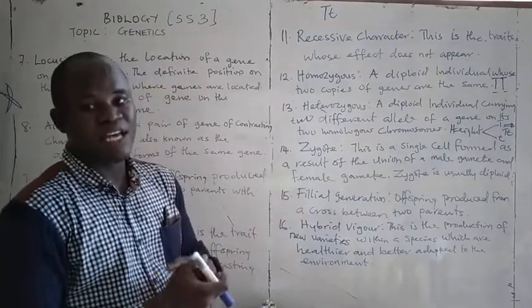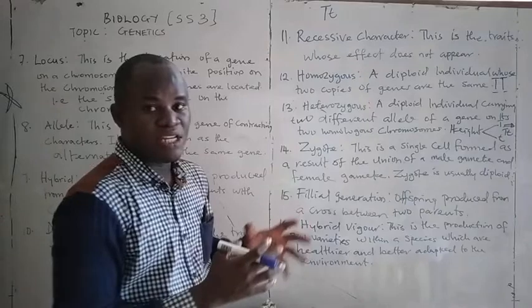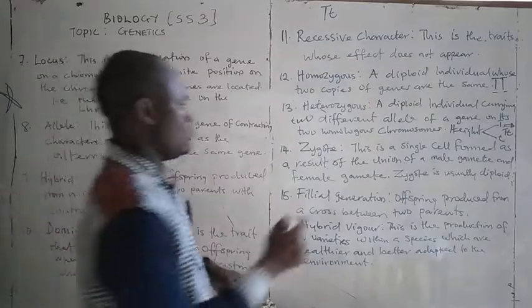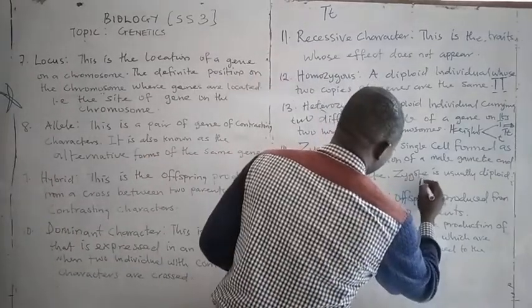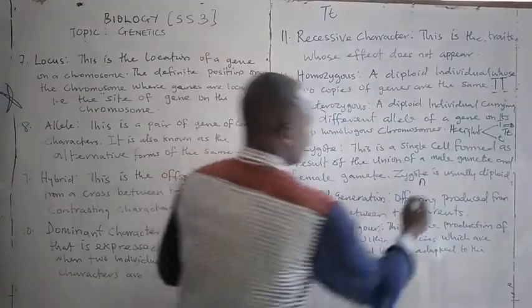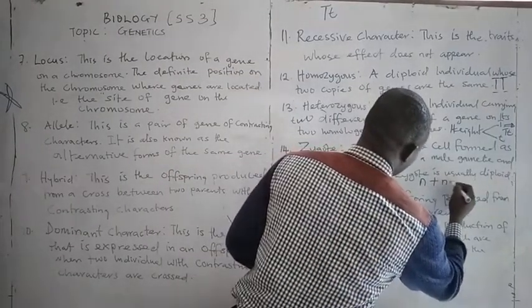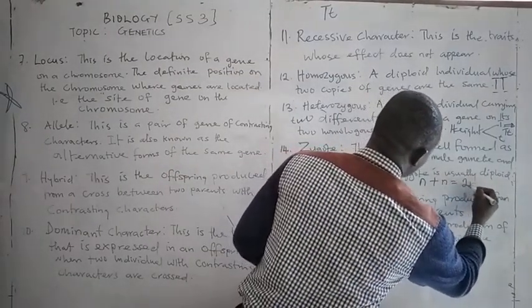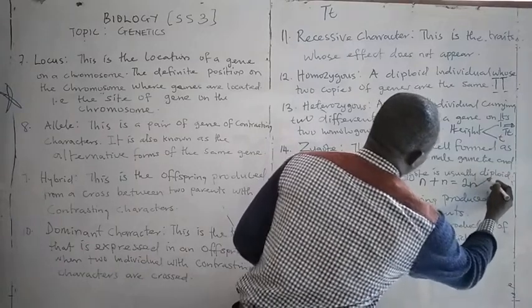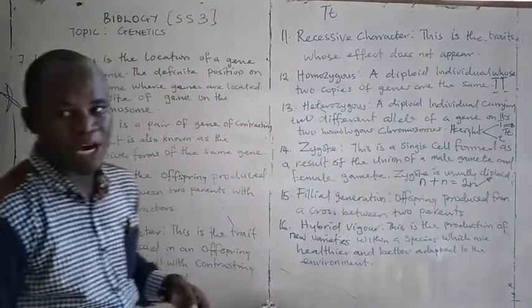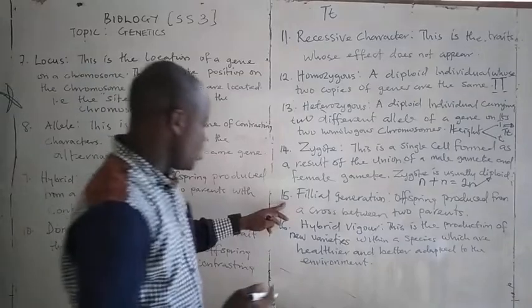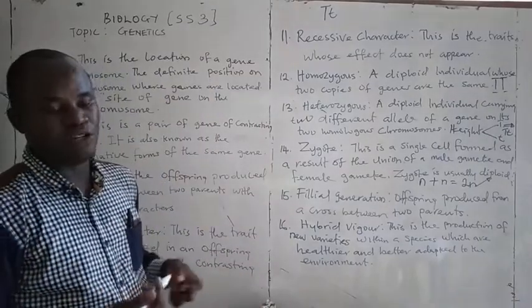And the zygote is usually diploid in number because the male gamete is N, while the female gamete is also N. N plus N, we have 2N, and the 2N is known as the diploid number of chromosomes.